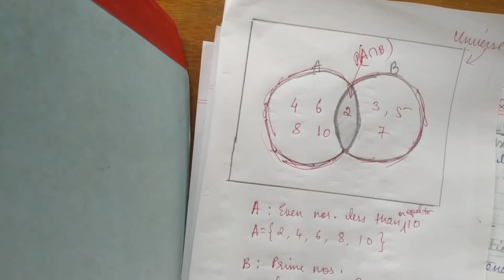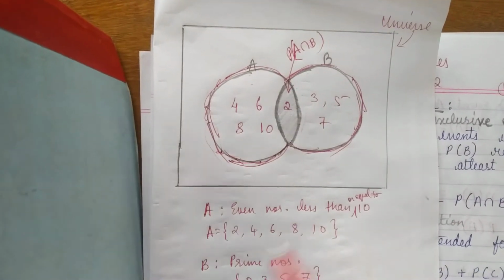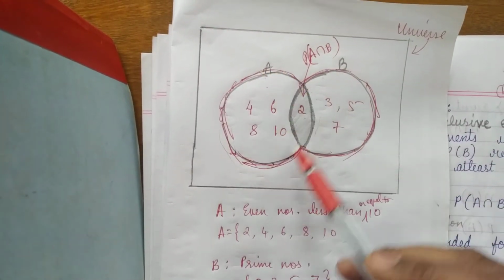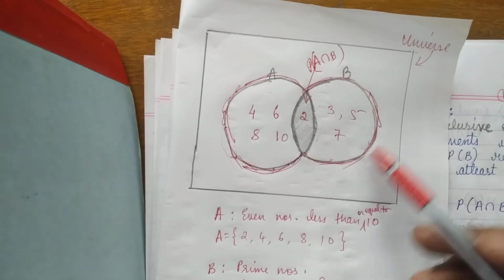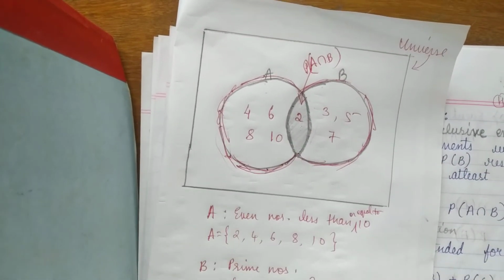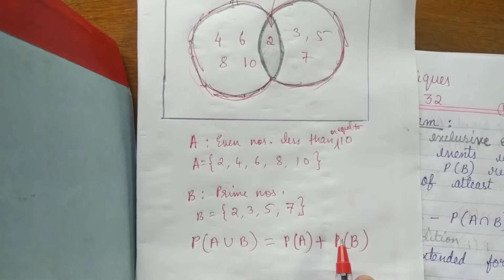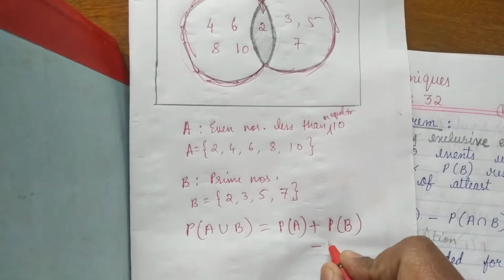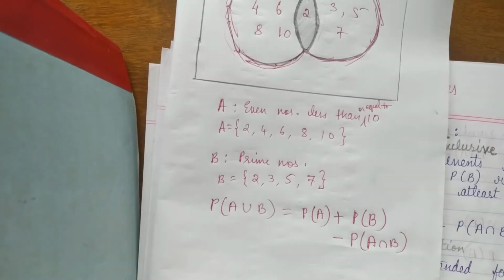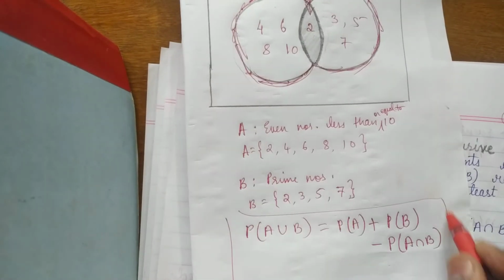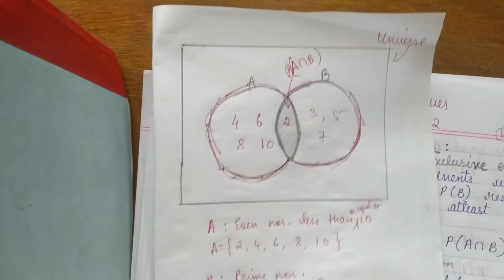If I say probability of A plus probability of B, there is one problem that comes. When I am taking A, I am counting this shaded region. When I am taking B, I am counting the shaded region again. So I have counted the shaded region twice. So I am deducting it once: minus probability of A intersection B. So this is your addition theorem. Fine. This is how the concept of the addition theorem comes.